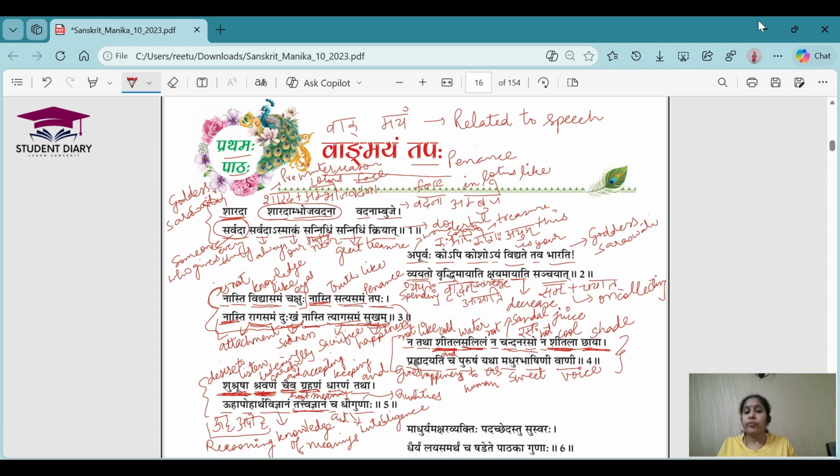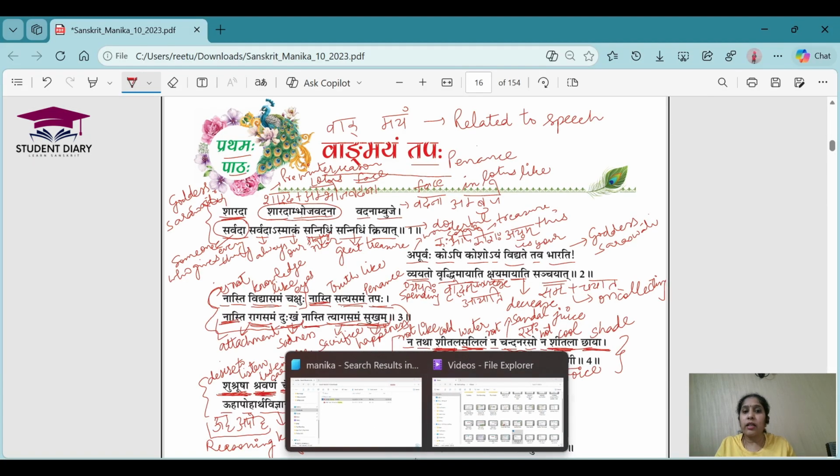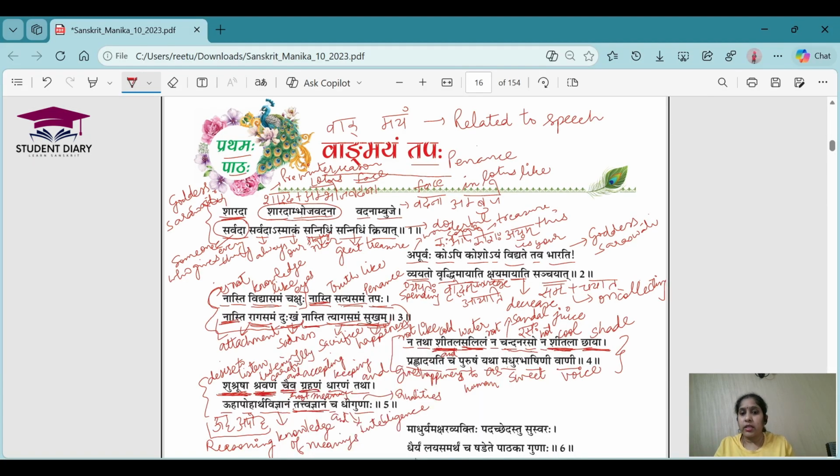Understood? All these are needed for good intelligence. These are all the qualities of good intelligence. The first quality is desire to listen. Second, you have to listen carefully. Third, you have to accept the facts. Fourth, you have to keep them and learn them. After that you can do the reasoning, and then you can understand the meanings of the words.